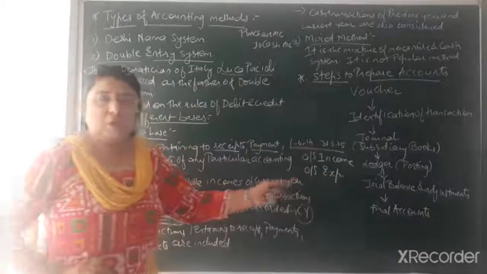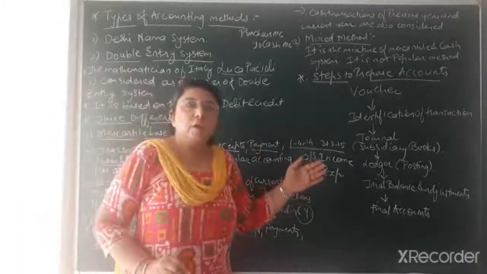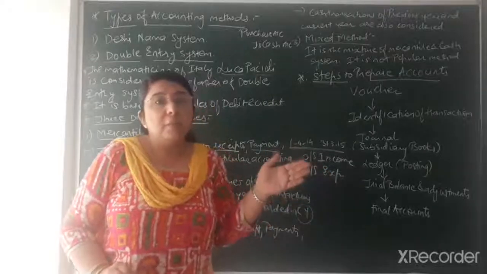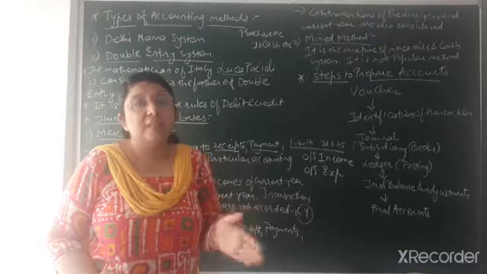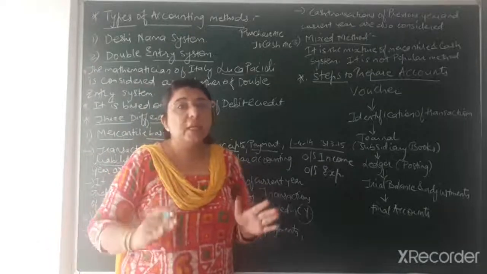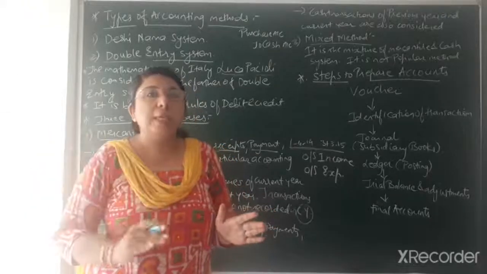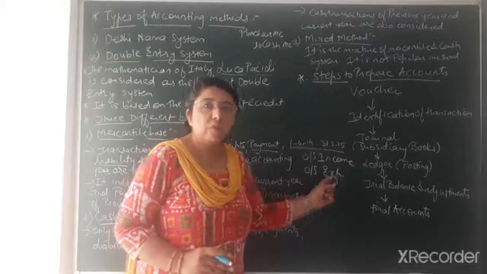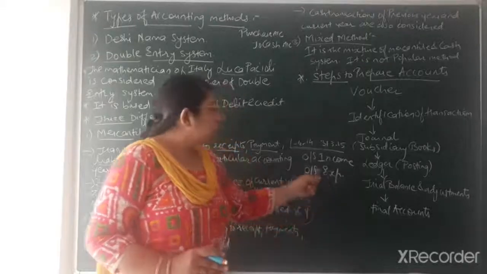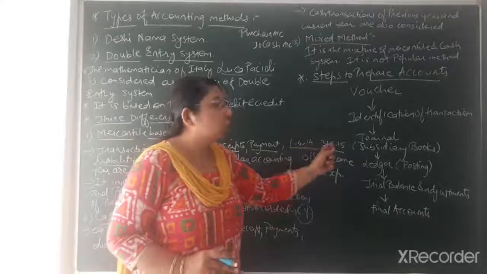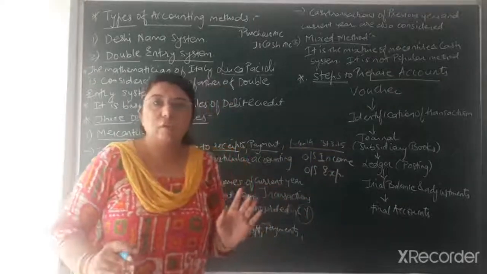Whatever the expense, suppose salary of 12 months, out of which you have paid the salary of only 10 months, then the remaining 2 months' salary would be considered outstanding. It is of the current year, but you have not paid it in the current year; next year you will be paying it. So that outstanding expense of 2 months' salary will be included in this current year's transactions, that is 1st April 2014 to 31st March 2015.